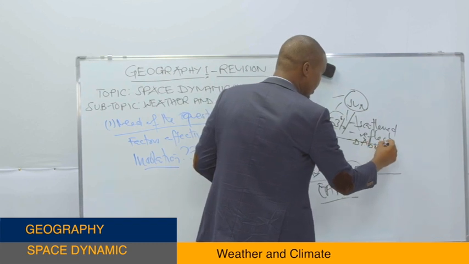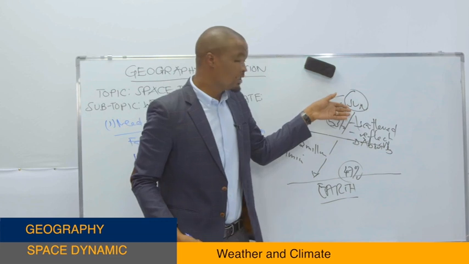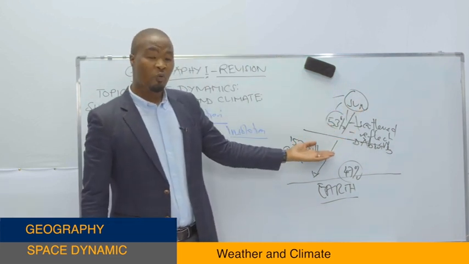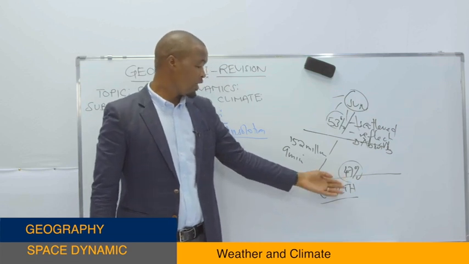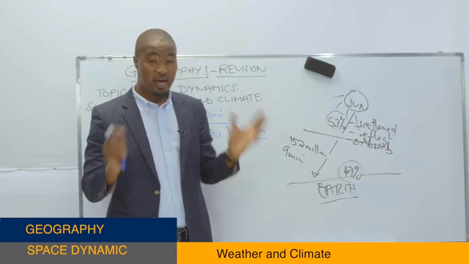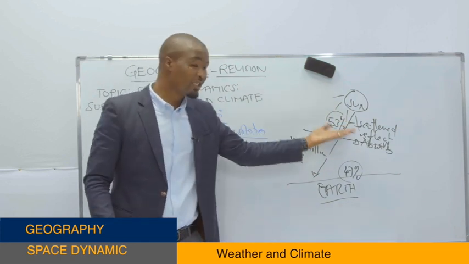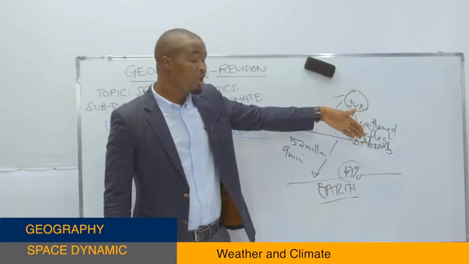Because of these 3 processes which occur at the atmosphere, only 47% of the total solar energy is received by the Earth, whereby 53% is lost at the atmosphere by scattering, reflection or absorption.